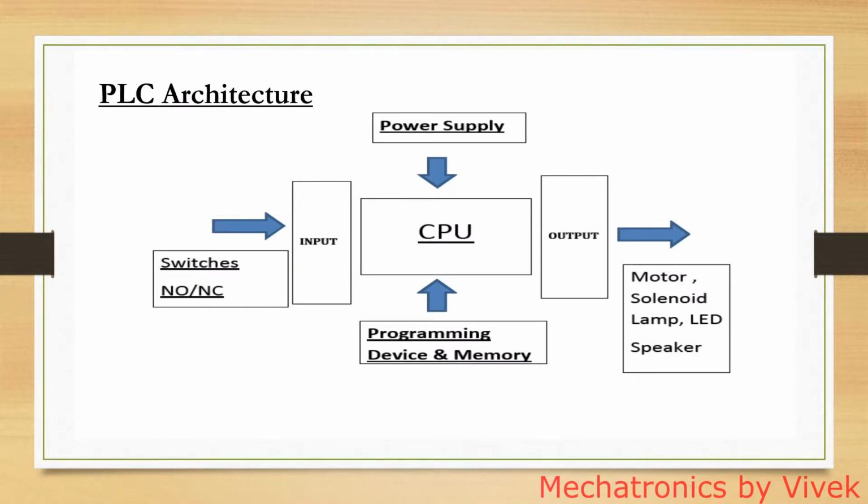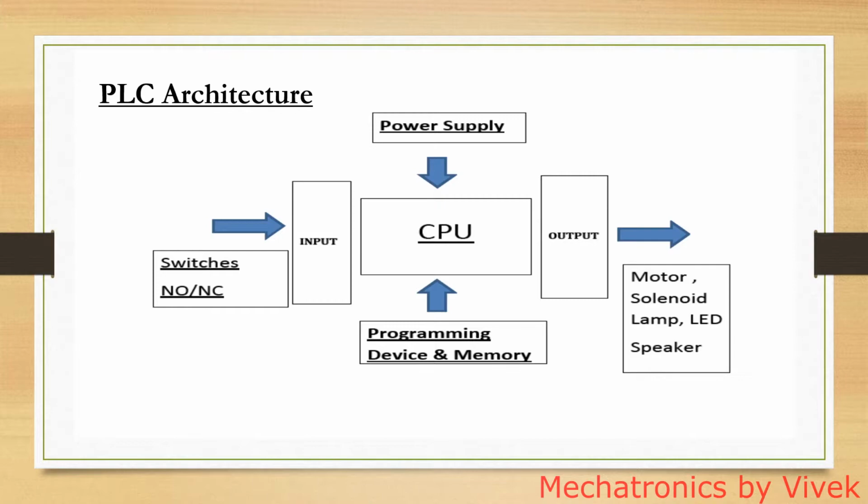So coming to architecture, the architecture looks like this. It has a power supply, it has CPU, it has a programming device, memory, input module and output module. So let us see what the architecture is like. PLC architecture consists of power supply, CPU, input modules, output modules and programming device.